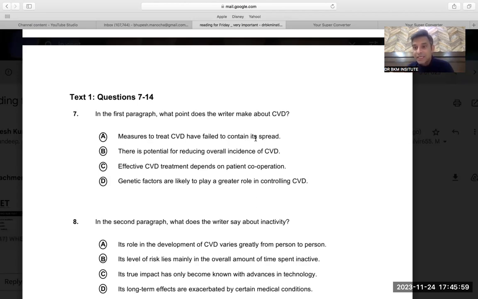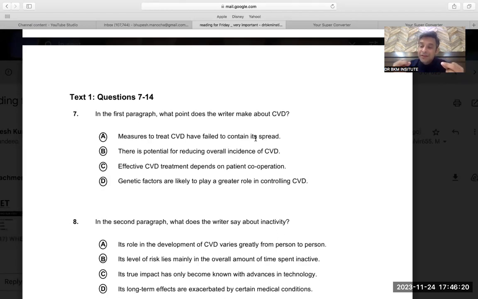Effective CVD treatment depends upon patient cooperation. There is nothing about patient cooperation, but it can confuse you a little, because patient cooperation could mean that the majority of the factors are amenable to intervention. That means patient cooperation is required. But again, this paragraph did not have the word effective.